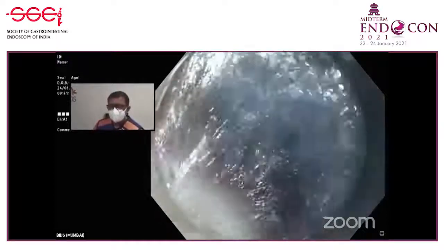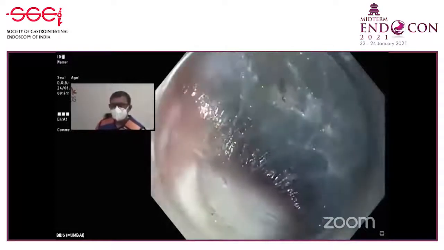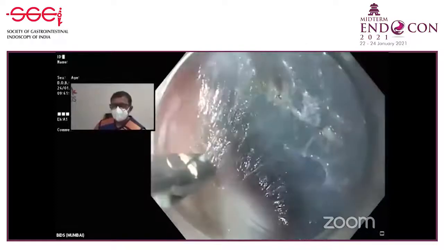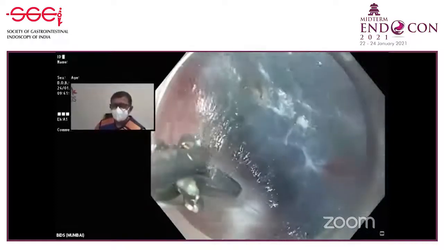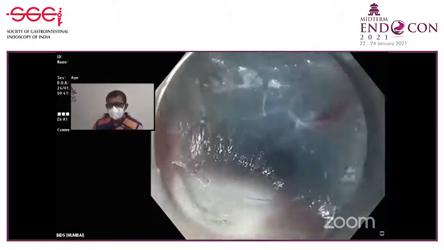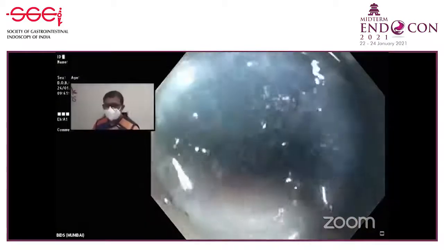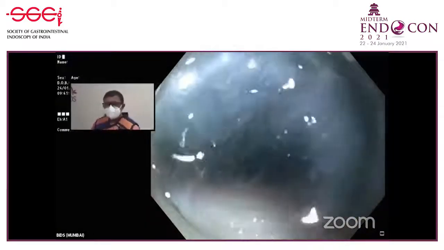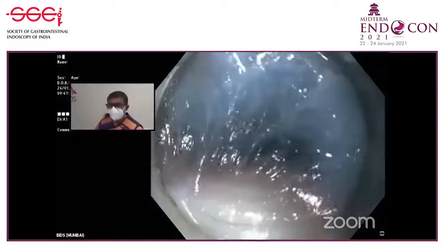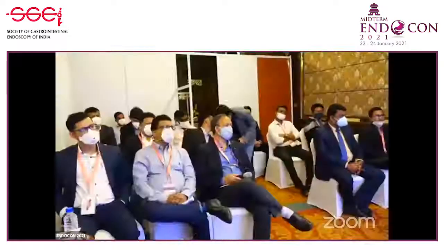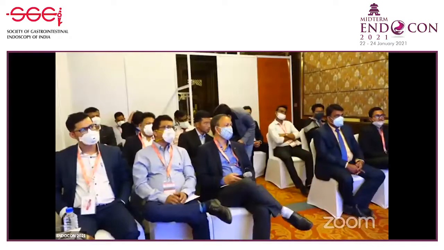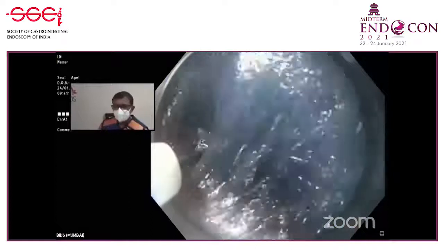Okay, now go in again. See whether there is any other vessel here. Open. No, nothing. And you are using the soft coagulation for the hemostasis? Post coagulation, we should not use soft coagulation because soft coagulation causes deeper injury. Remember, it is called soft, but the injury is deeper. For the hemostasis, also forced coagulation. We tend to use the soft coagulation for the hemostasis.